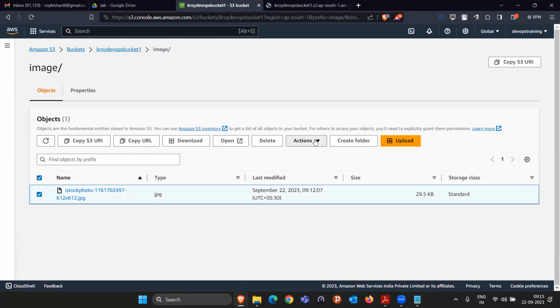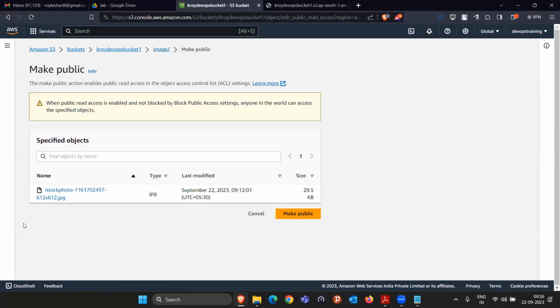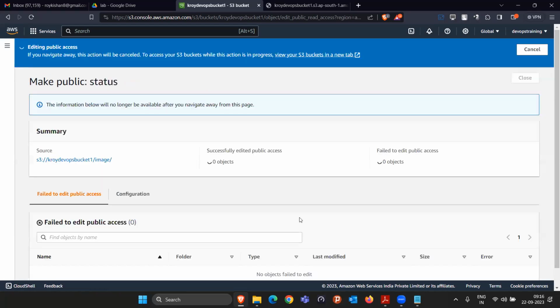If you select this, go to the action. Previously, make public using ACL was not enabled. Now it is saying that it will automatically do some changes. You don't have to worry about doing it manually. If I click on make public using ACL, it is automatically going to provide the read access for anyone in the world. Click on make public.